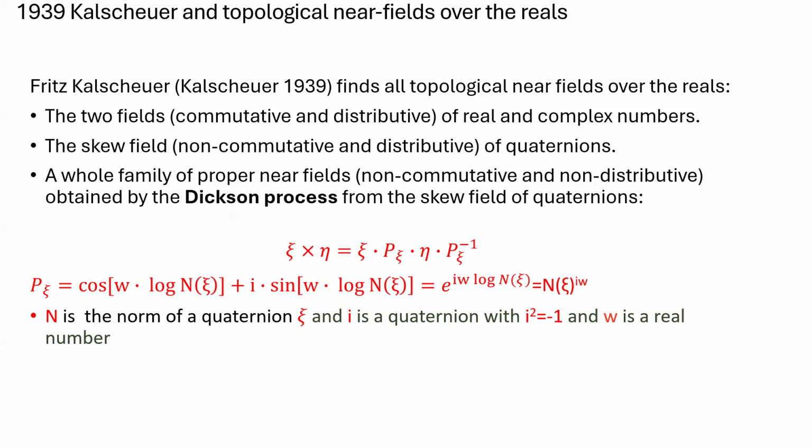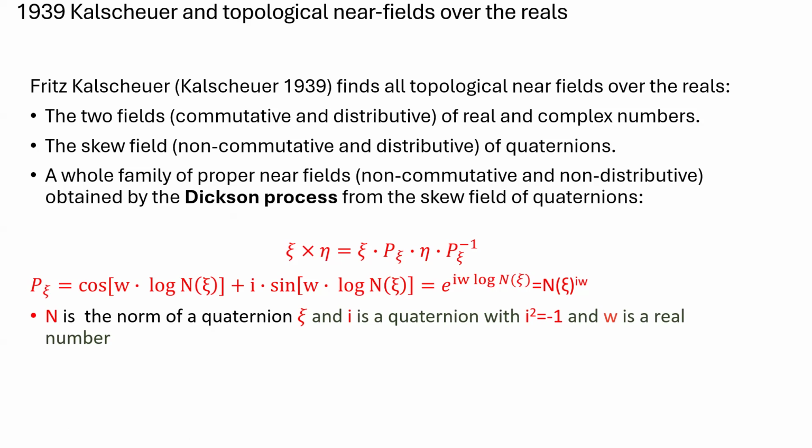The Dickson process is a process found by the American mathematician Dickson in 1905, which turns a field or a skew field into a near field. You use an automorphism of the field to twist the multiplication of the field, and then you get a one-sided distributive multiplication. And Karzel found the following wonderful and very long multiplication, which can be simplified if you look here. So basically, you use the norm of a quaternion, raise it to the power of the imaginary unit times the real parameter, and then you use this as a new multiplication for the quaternions.